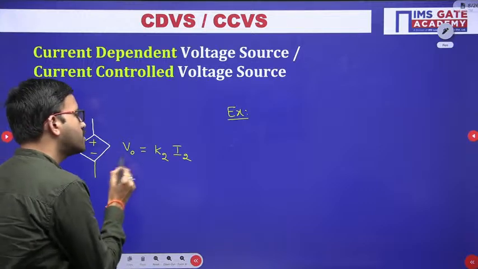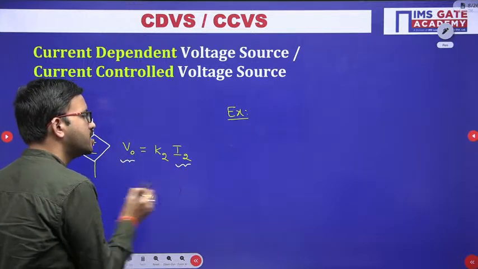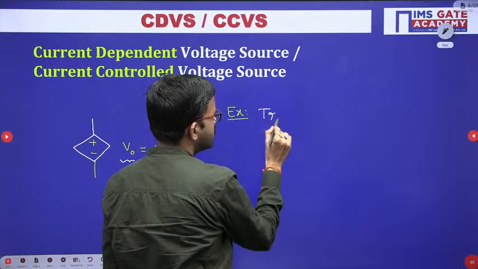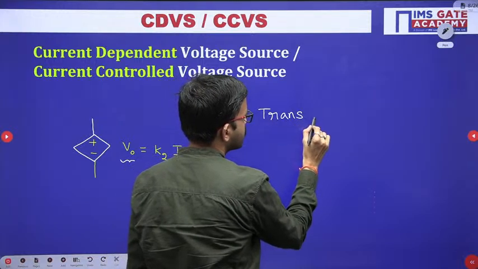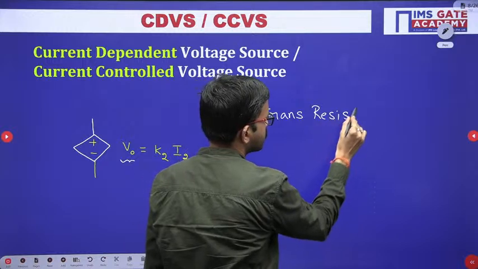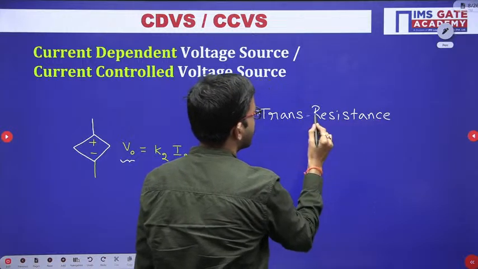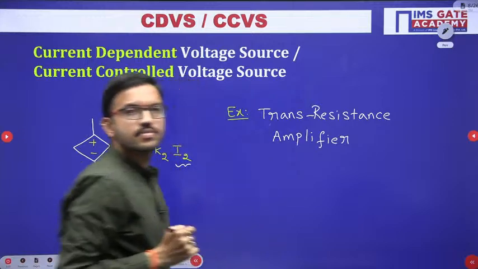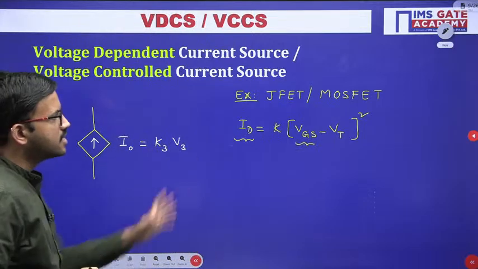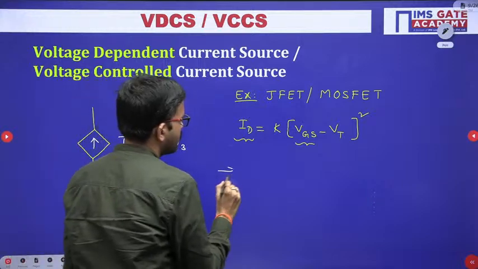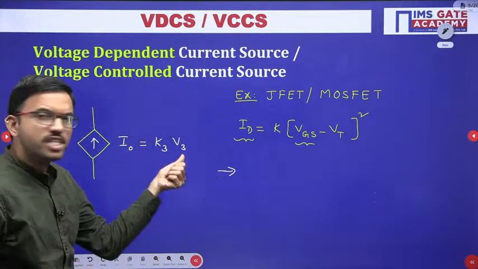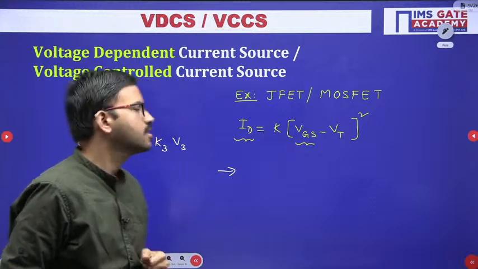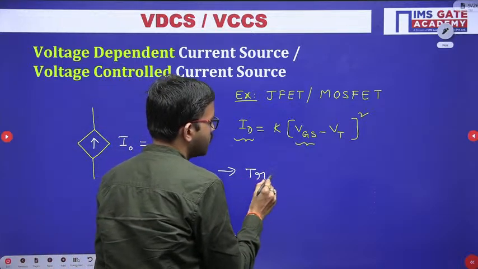See here, the output is voltage and the input is current. When you take the ratio, voltage by current is nothing but resistance. So the name of this one is trans resistance amplifier. With this understanding, now we can easily answer for this category. Here the output is current and the input is voltage. When you take the ratio of current and voltage, that is the reciprocal of resistance, which is nothing but conductance. So accordingly we get the trans conductance amplifier.